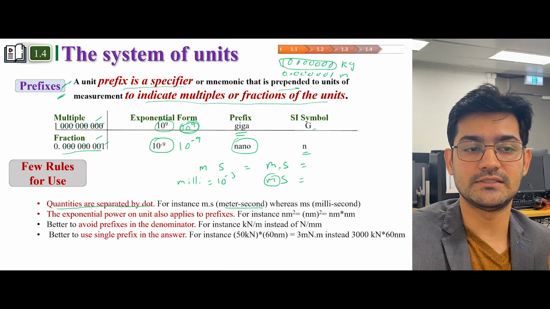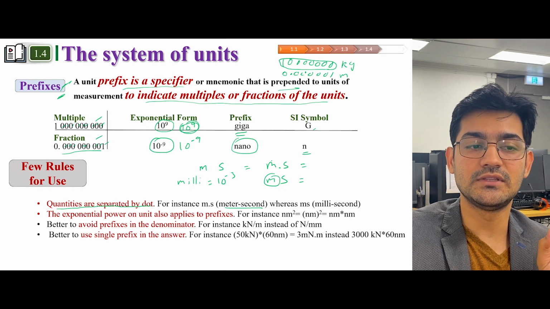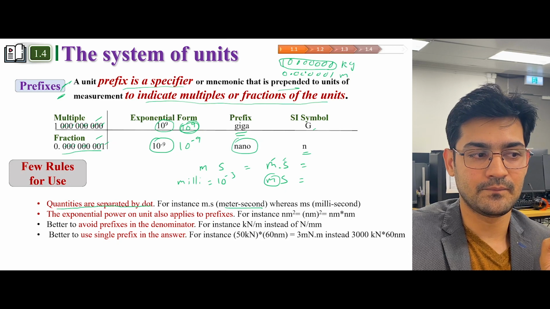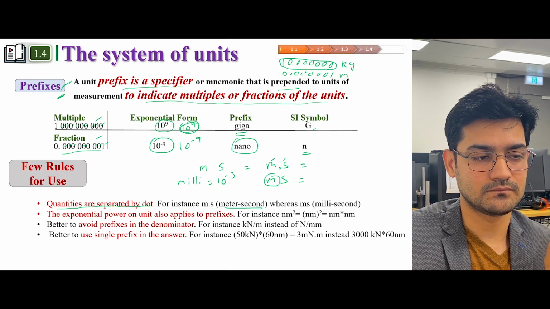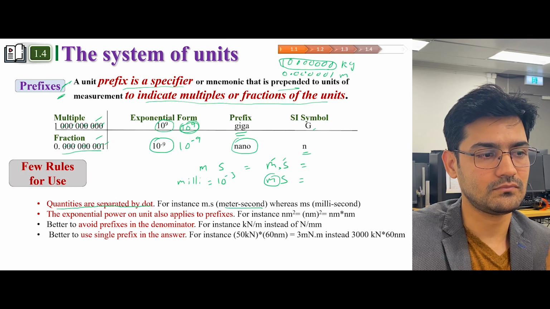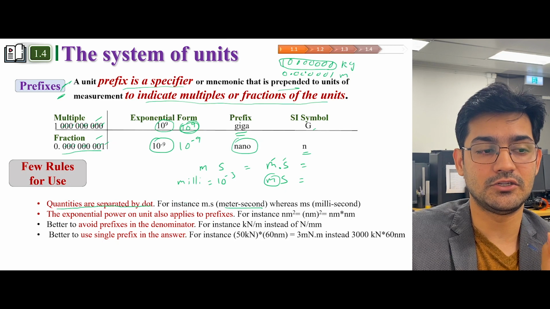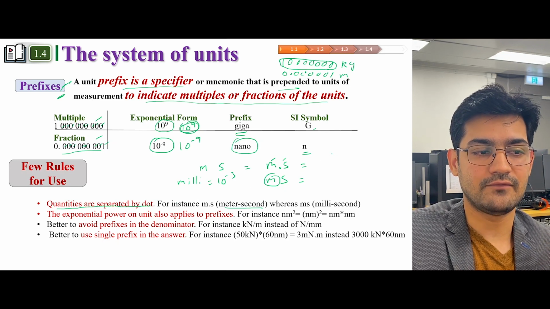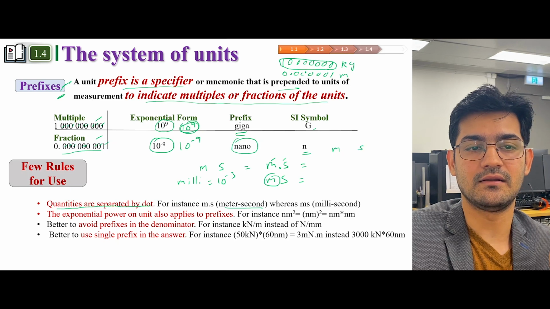So if there is a dot, then these are two quantities. So quantities are separated by a dot. For example, you have two quantities, one is meter and one is second. Length is measured in meters and time is measured in second.